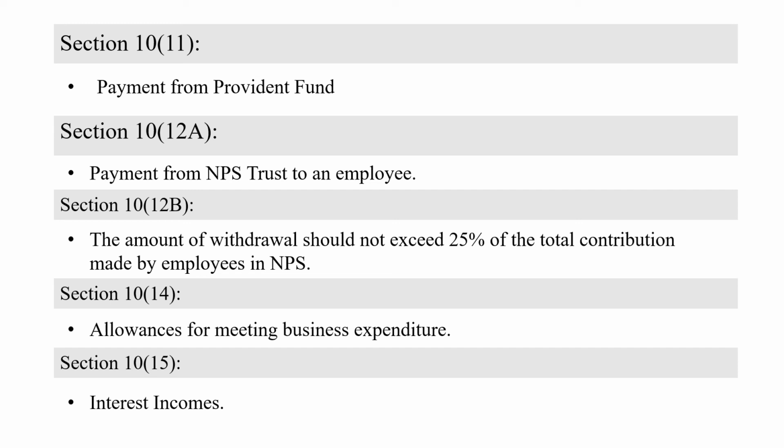Then there is no subsection called 13. Immediately he has given section 10, subsection 14. It deals with allowances for meeting business expenditure. Section 10, subsection 15, interest incomes. These are also not taxable under the Income Tax Act 1961.